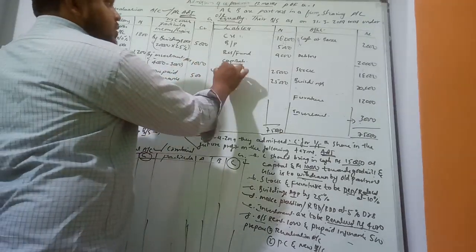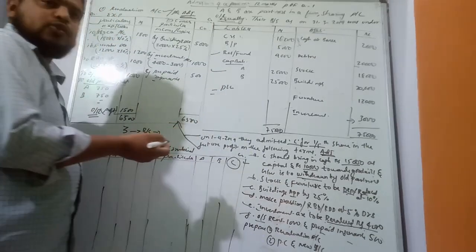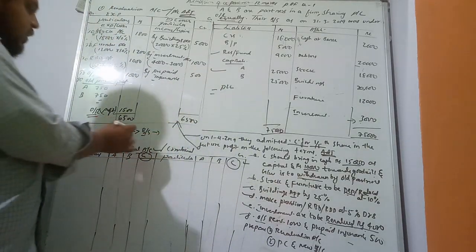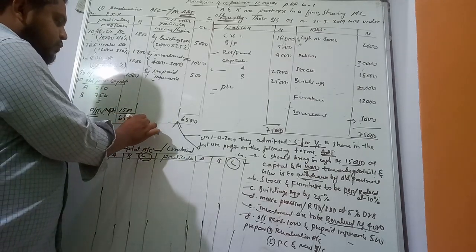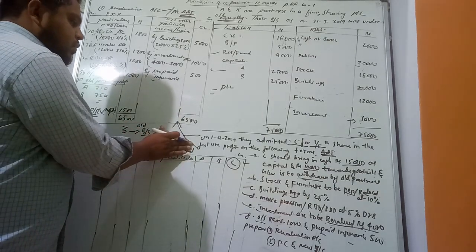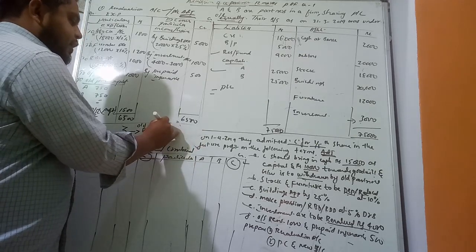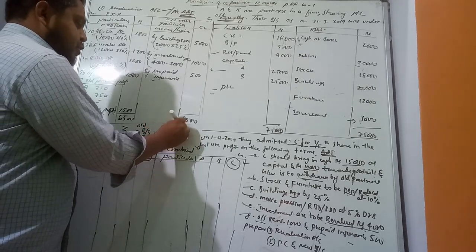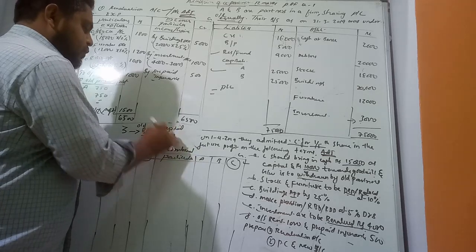That is capital, reserve fund, and profit and loss account. Profit and loss account is not there.